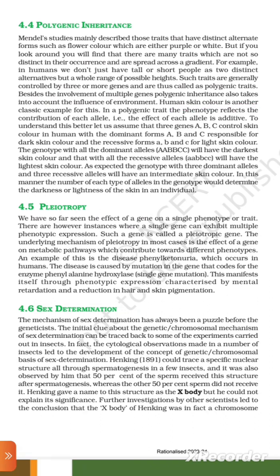Besides the involvement of multiple genes, polygenic inheritance also takes into account the influence of the environment. Human skin color is another classic example. In a polygenic trait, the genotype reflects the contribution of each allele, and the effect of each allele is additive. To understand this better, let us assume that three genes A, B, C control skin color in humans, with the dominant forms A, B, C responsible for dark skin color and the recessive forms a, b, c for light skin color. The genotype with all dominant alleles, AABBCC, will have the darkest skin color, while the one with all recessive alleles, aabbcc, will have the lightest skin color, as expected.